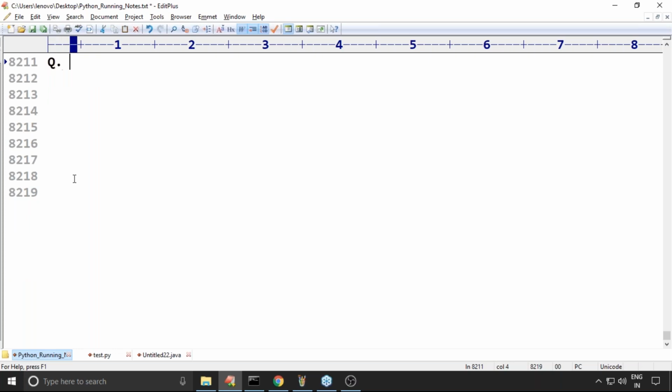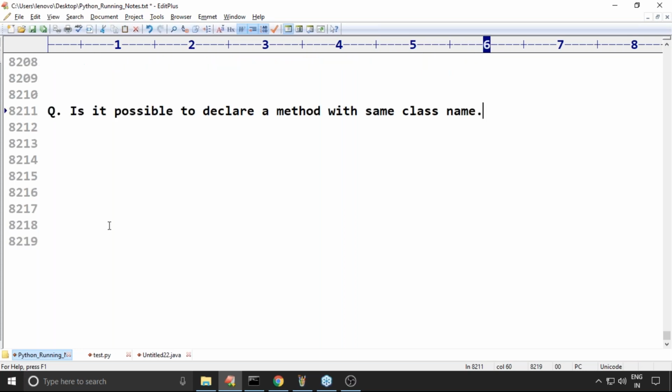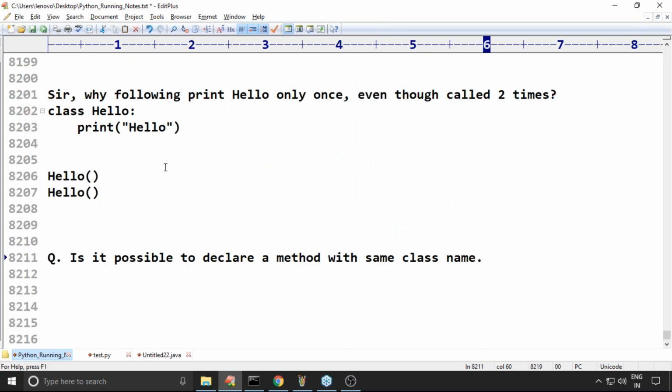Is it possible to declare a method with the same class name? That is my doubt. Is it possible or not? This is about my requirement.